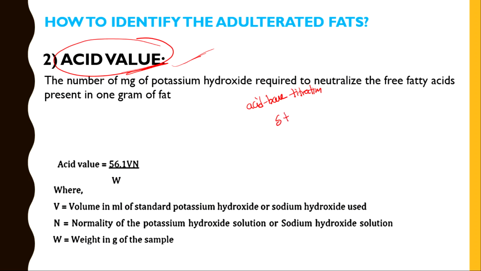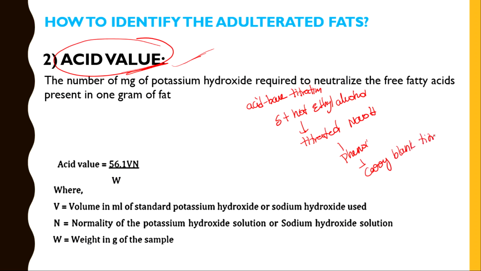The sample is mixed with a hot solution of ethyl alcohol, heated, cooled, and then titrated against standard alkali NaOH, with phenolphthalein as the indicator, and a blank titration is carried out. According to this procedure, we can determine the acid value. The acid value formula is 56.1 × V × N divided by W.